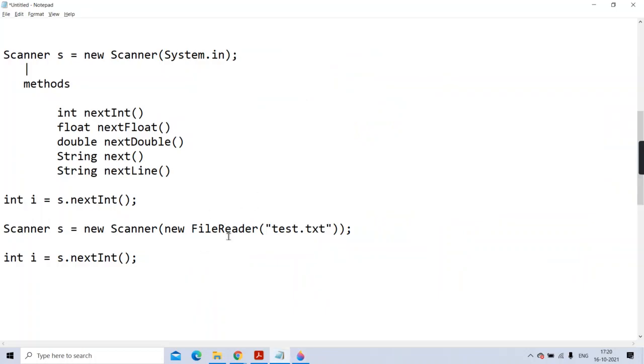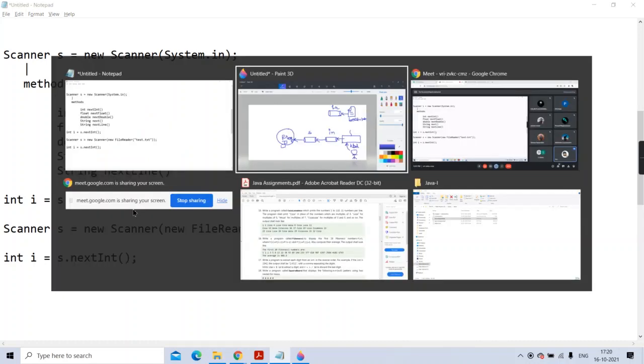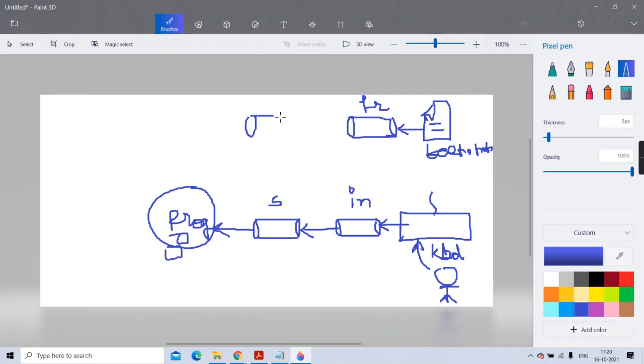See here, we created one FileReader object, and to its constructor we have passed this test.txt. And the FileReader object you have passed to Scanner. Like here we passed the InputStream object to Scanner, same way here I am passing the FileReader object to Scanner. So ultimately nextInt is the same, and the Scanner object is the same. Who is connected to that Scanner object? The FileReader object. And the Scanner's reference is with whom? With your program.